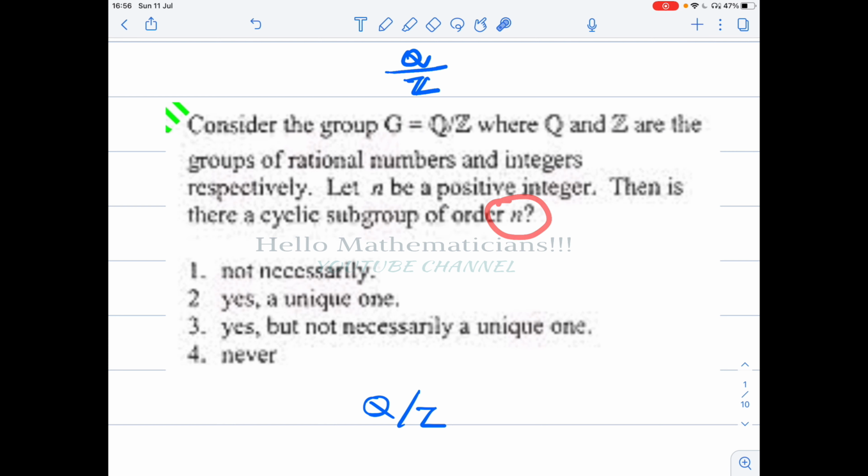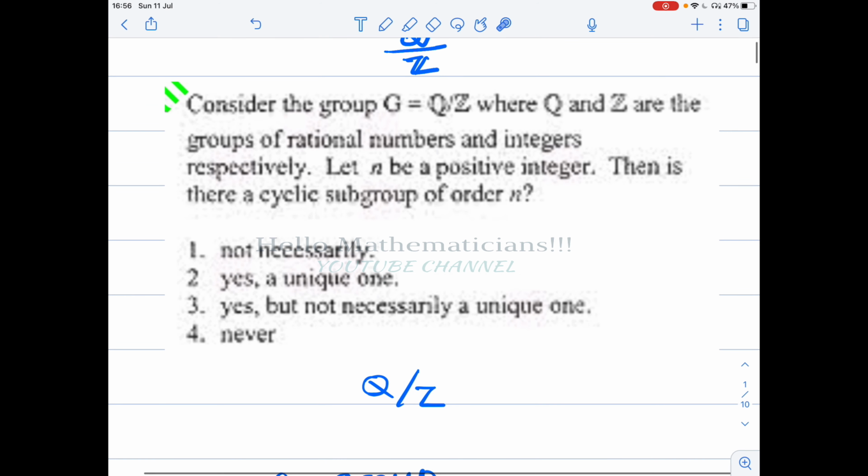Since this n is arbitrary, they are asking, can you find a cyclic subgroup of order n for every n in this group G? So whatever natural number you give, the group G has a cyclic subgroup of that order. That is the question. So the first option is not necessarily. That means there are some positive integers, say 1000, such that there is no cyclic subgroup of order 1000 for this group G. That is what they are saying in the first option.